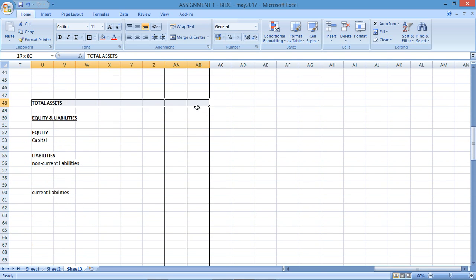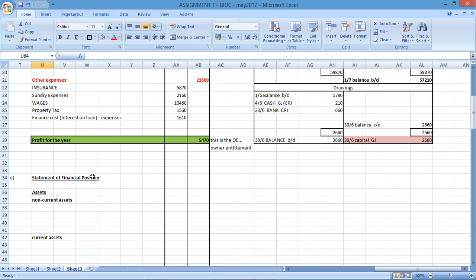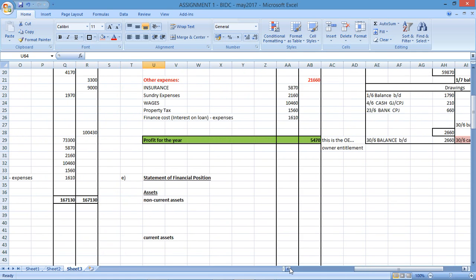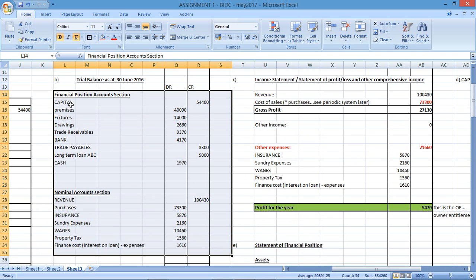And then right at the end, I'm going to have a total here. Total equity and liabilities. Okay, so now I need to record all those amounts in. Okay, I had a trial balance before, so I'm going to use those figures over here.